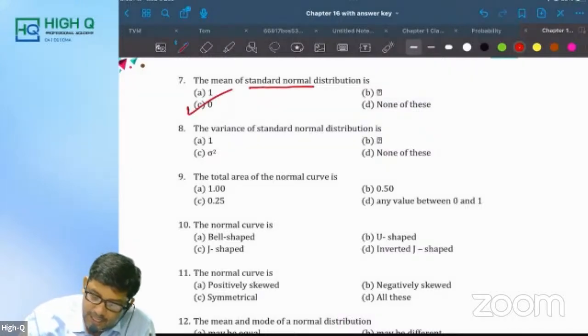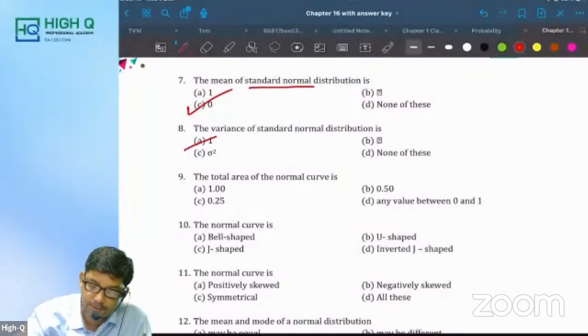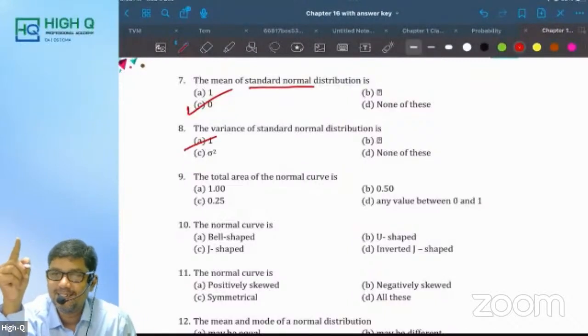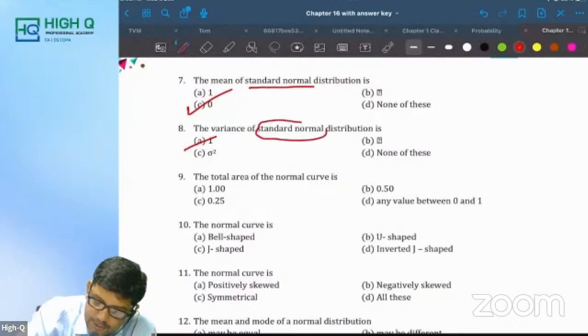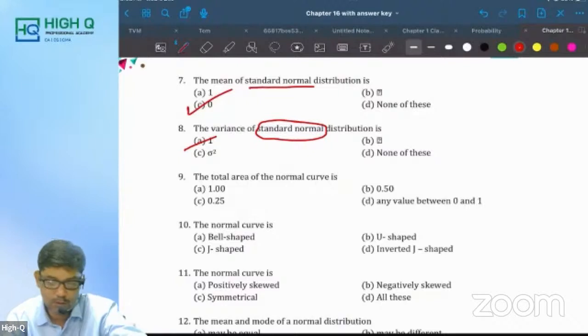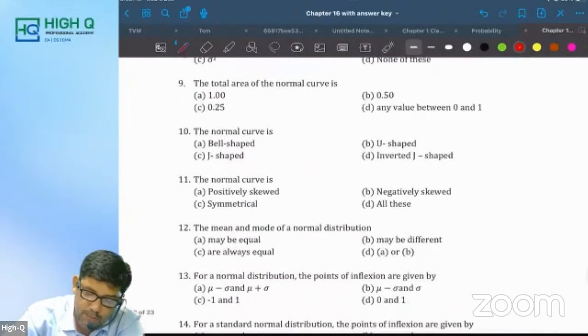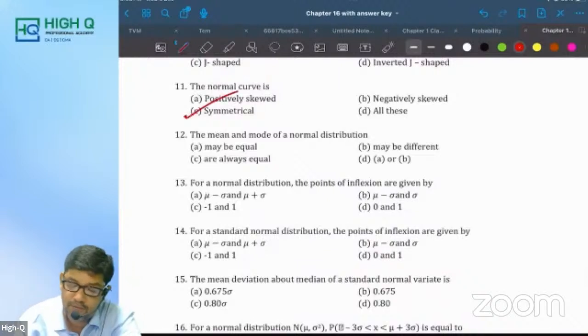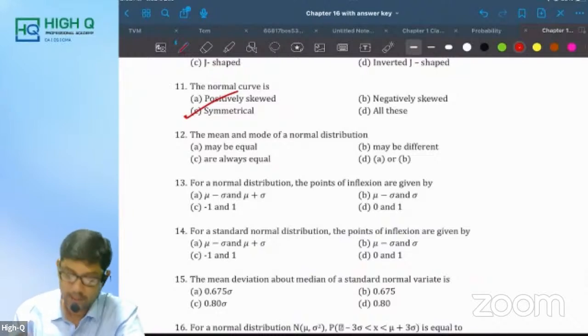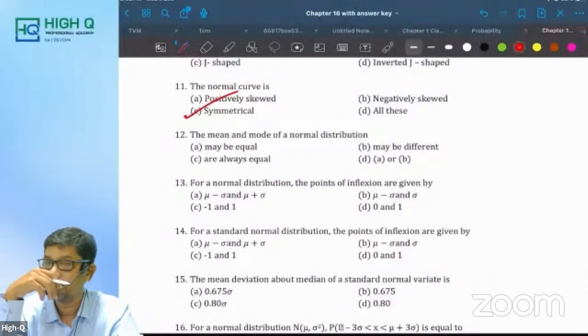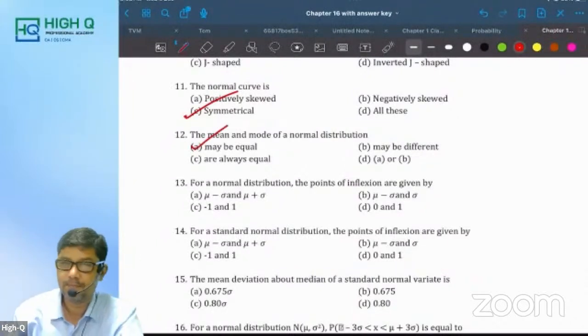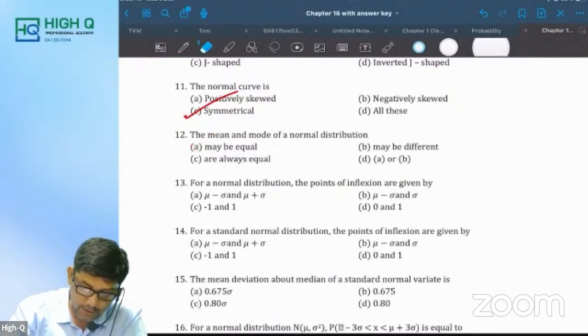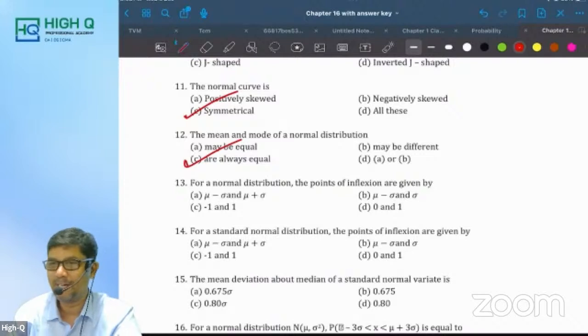0. The variance of a standard normal distribution is, don't mark sigma square. What has come? Standard normal. Standard normal means sigma is equal to 1. The total area of normal curve is what, my dear? 1. The normal curve is symmetric. The mean and mode of a normal distribution may be equal? Always equal. Because it's symmetric, na? Mean equal to median equal to mode.